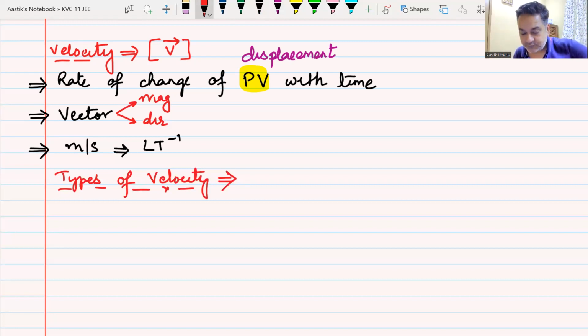Okay. Then I ask you, my dear friends, what do you mean by types of velocity? How many types of velocity are we going to study? What is the first one in that category? Types of velocity. Uniform velocity. Uniform velocity is correct.